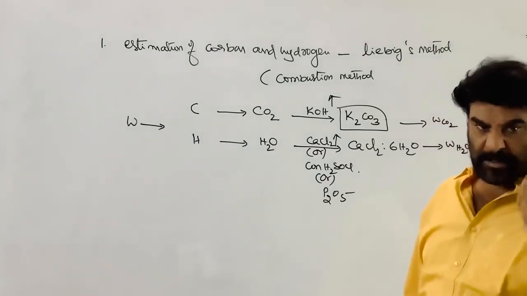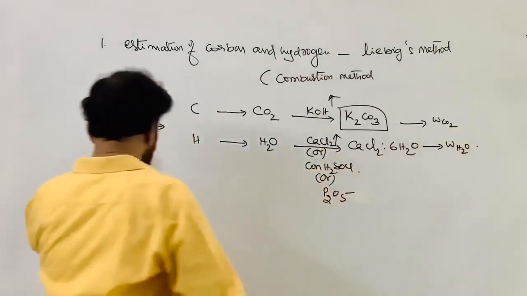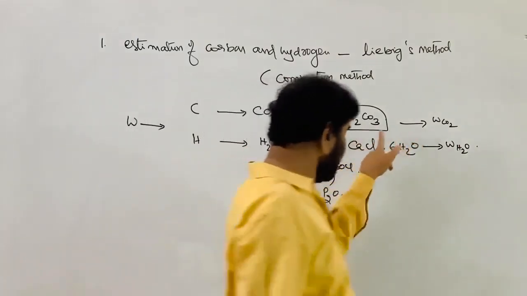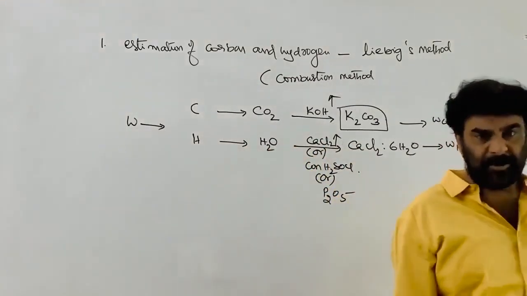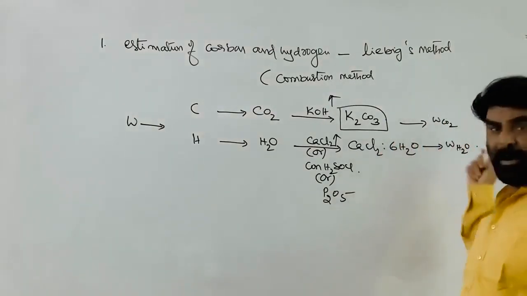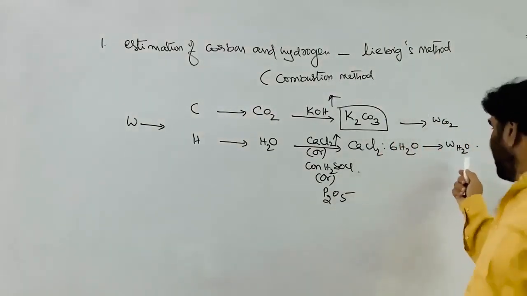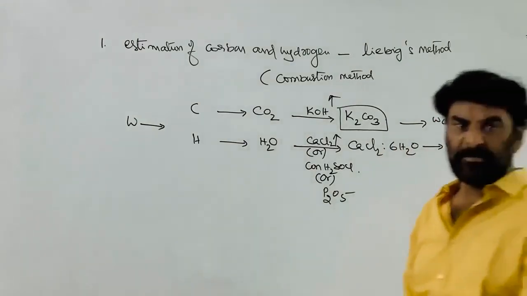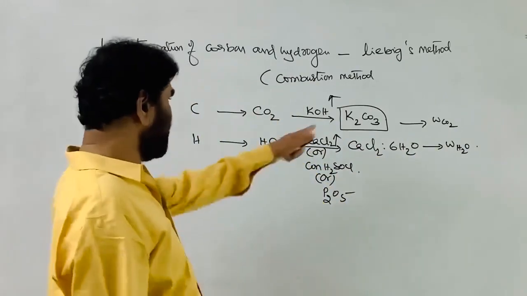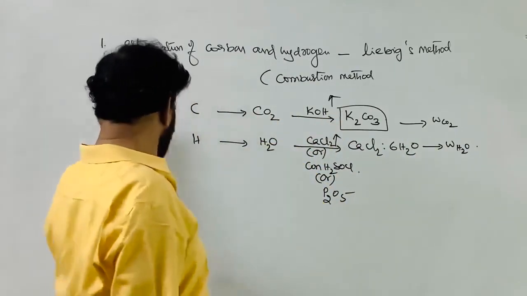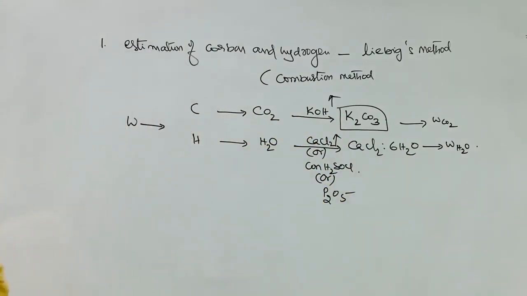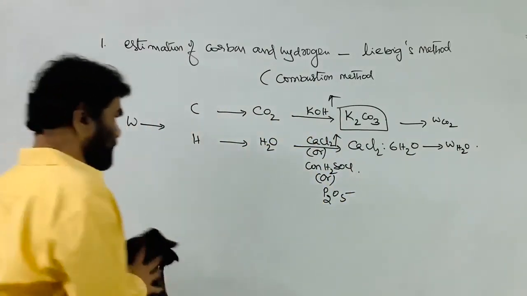You know the weight of the organic substance taken, and experimentally you know the weight of the carbon dioxide formed and the weight of the H2O formed. So from the weight of the H2O formed, the weight of the carbon dioxide formed, and the weight of the organic compound, we can find out their weight percentages.